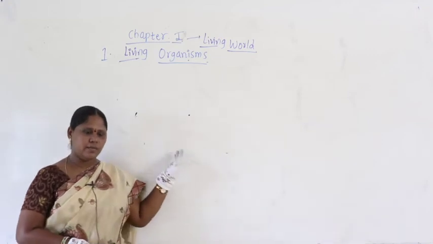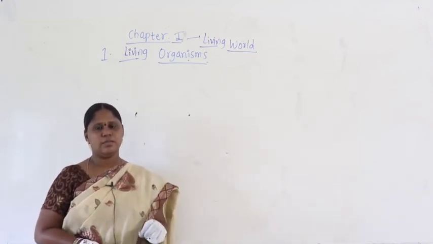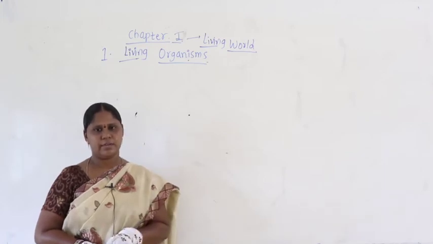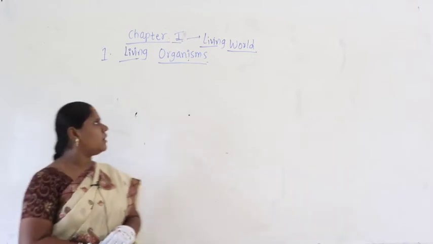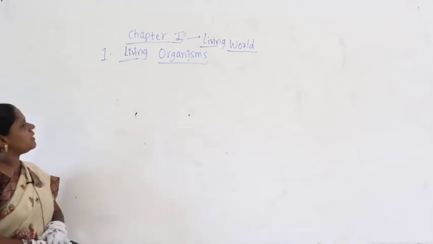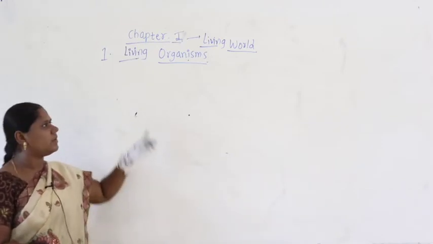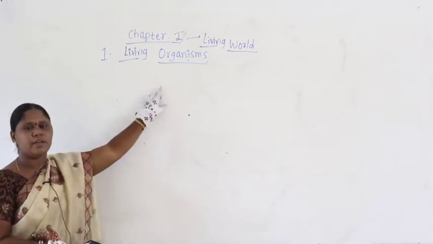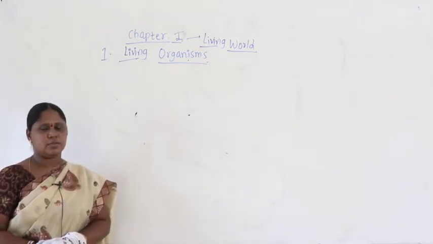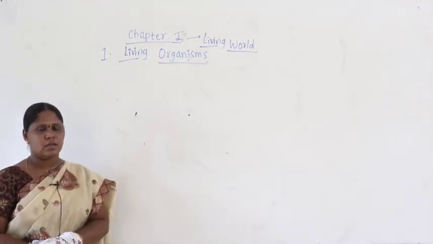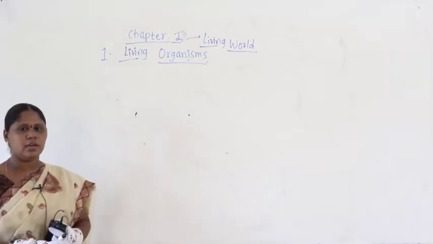If you have completed the discussion in zoology, a few things will be similar, but there you might have studied animal examples, but here we are going to discuss plant examples. Now, when we take the living world, first of all we would like to discuss a definition for living organism. How do we define living organisms? It's an introduction chapter and it has basics. Now let us concentrate on this, and we will start with the definition of a living organism.